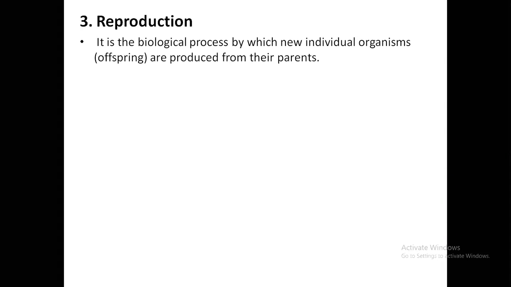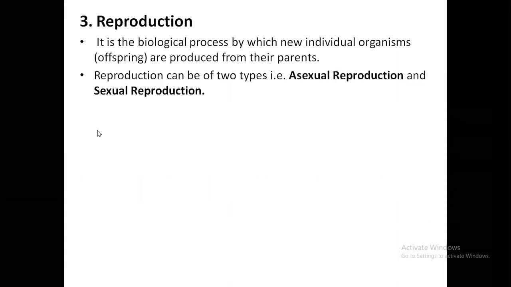You have come from your parents. Your parents have given birth to you. Your parents have come from your grandparents. Your grandparents have come from great grandparents. So here you'll find every living organism gives birth or produces its own kind, its own species, its own type. So that mechanism is called reproduction.